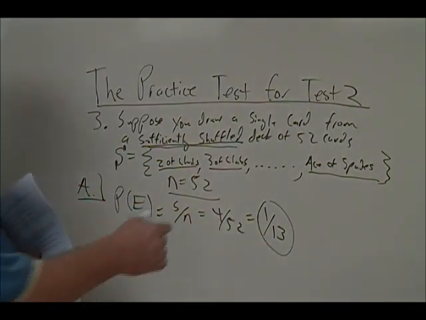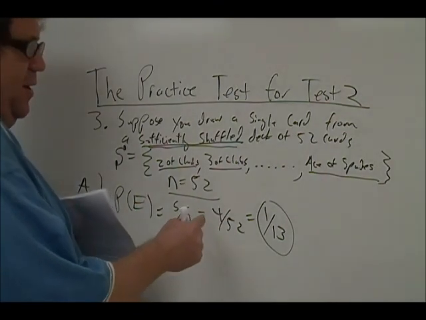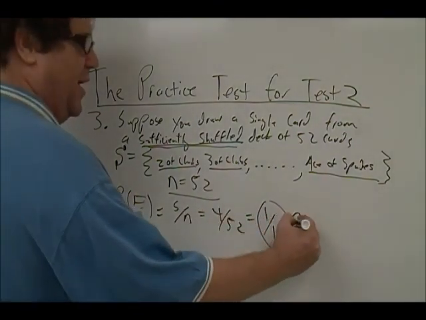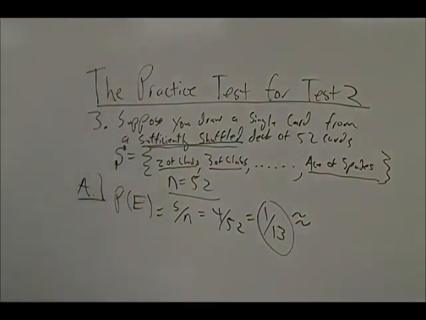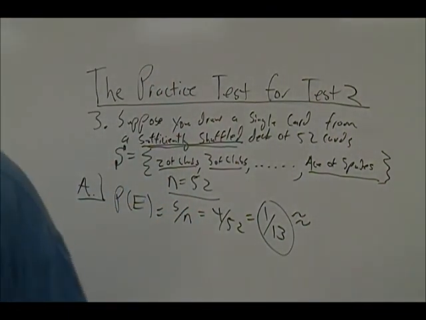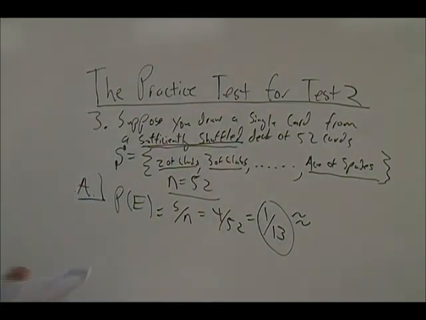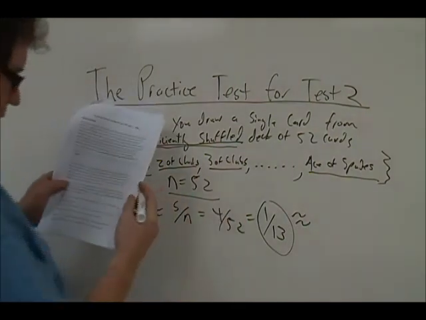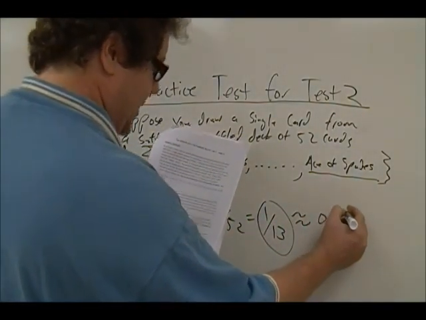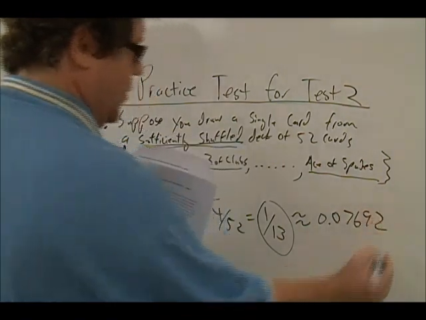Or I could divide 4 by 52, or 1 by 13, and write my final answer as a decimal rounded to 4 significant figures. 1 divided by 13 on your calculator would round to 0.07692.